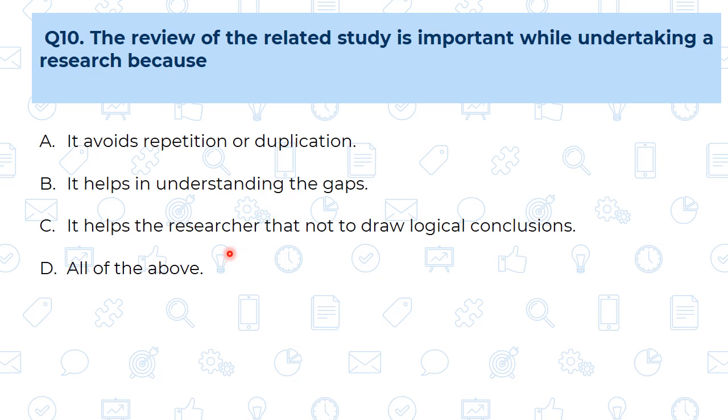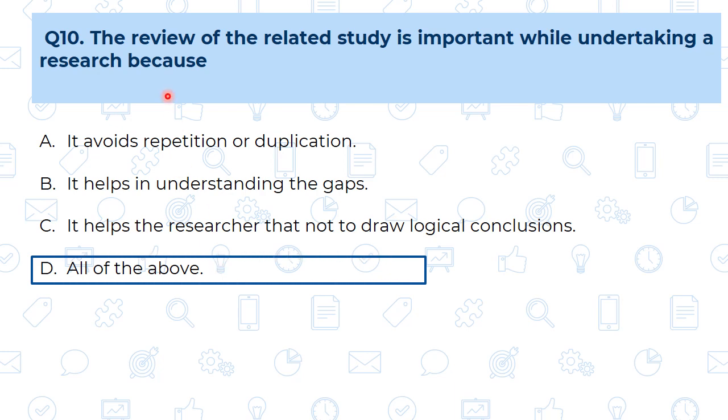And C, it helps the researcher not to draw logical conclusions, meaning unless and until he carries out his research work, let us not jump to the conclusion directly with the help of logic. First we carry out the process, and after that we make the interpretation. So all of the above is the correct answer, meaning A, B, C are the three aims for the study of review of literature. Okay, so these are the 10 questions we have seen based on research aptitude.